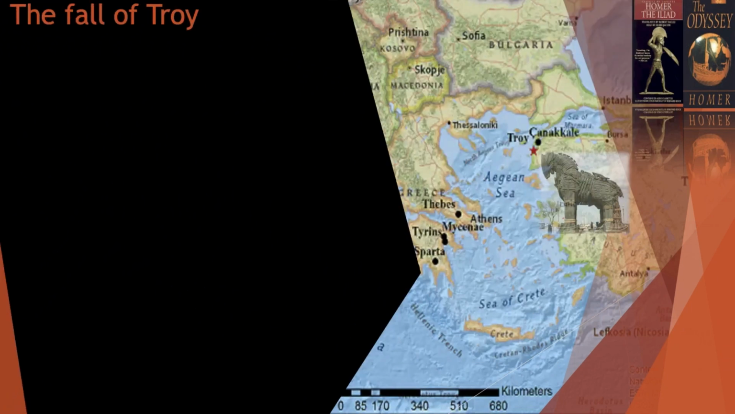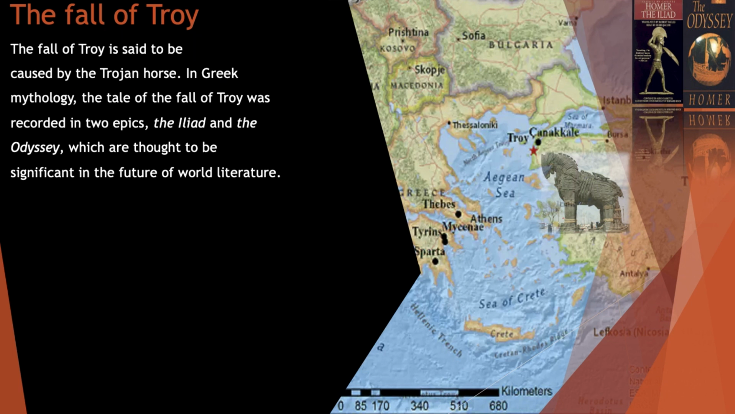Let's take a look at more examples by talking about the fall of Troy, located in Anatolia, and these two books are based on the fall of Troy. Let's try to find some hearsay reporting in this text. The fall of Troy is said to be caused by the Trojan horse. In Greek mythology, the tale of the fall of Troy was recorded in two epics, the Iliad and the Odyssey, which are thought to be significant in the future of world literature. So, here we can say is said to be is an example of hearsay reporting.